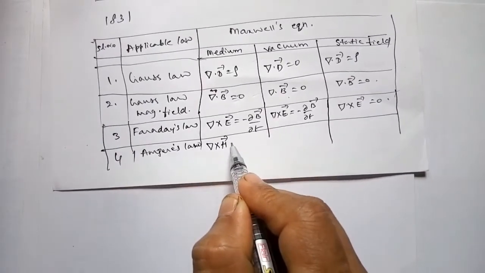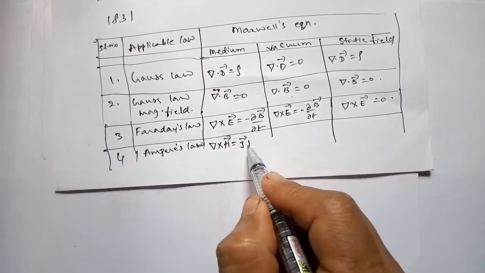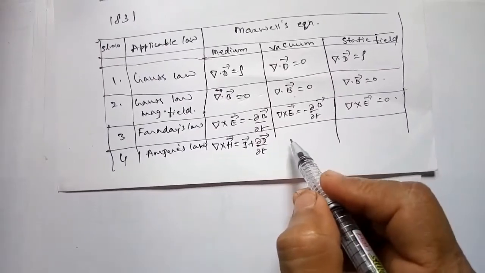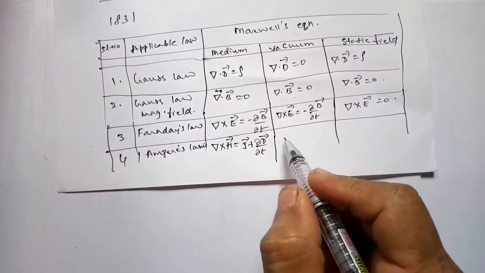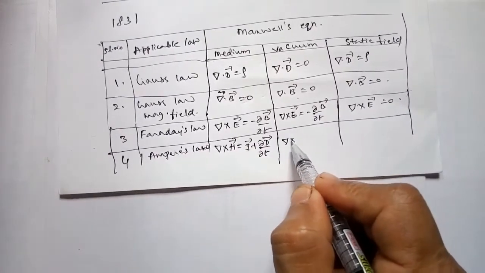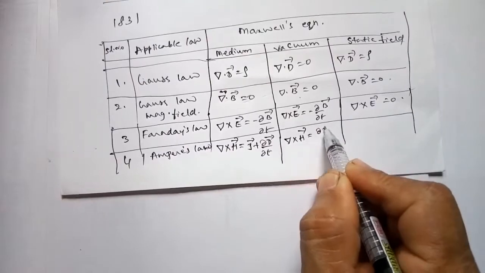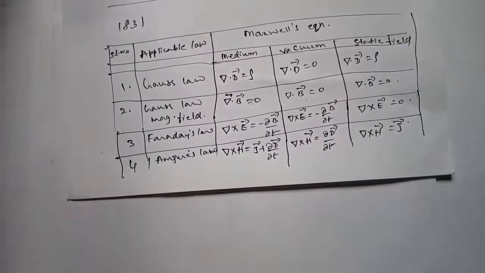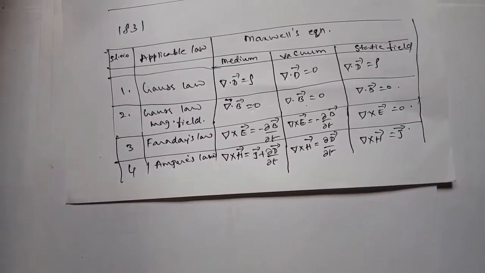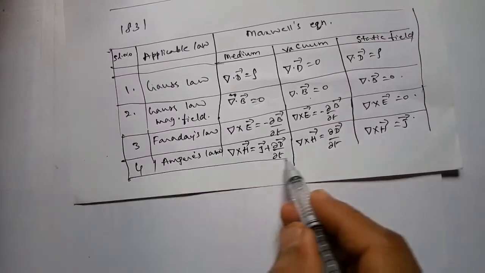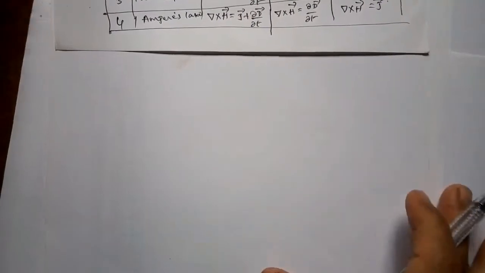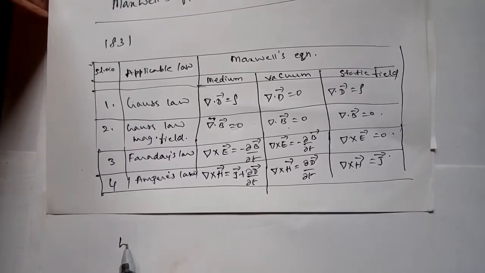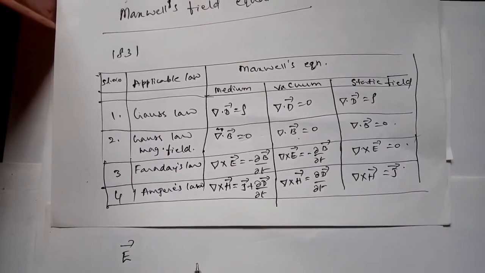Del cross H is equal to J plus dou by dou t of D. In medium and vacuum there is no change, except that in the static case del cross H is equal to J. Of course, E is a known terminology, the electric field intensity.